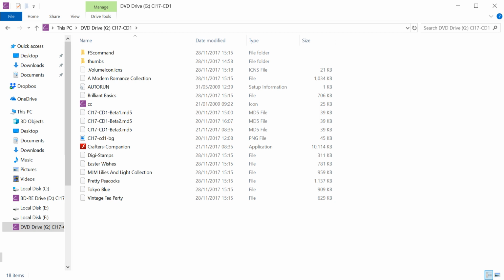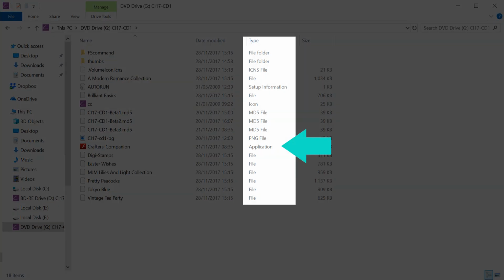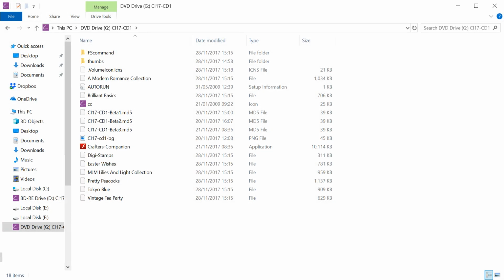One issue unique to virtual disks is that, unlike physical disks, they will not auto-run upon insertion, so you may be wondering where to go when presented with a list of files. Typically, when running a program, you will be looking for an application which you can identify from the type column. Failing that, look for files named Setup or Install.